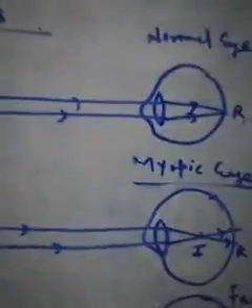When we talk about far point, then far point could be defined as the maximum distance from the human eye beyond which myopic eye cannot see the objects.